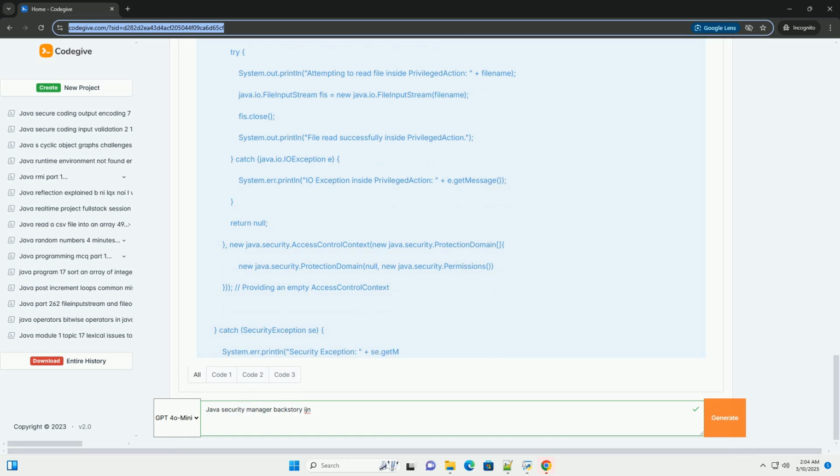Some third-party libraries may not be fully compatible with the security manager. They might make assumptions about privileges that are not valid when the security manager is enabled. Maintaining policy files. Keeping the security policy file up to date can be challenging, as your application evolves and new libraries are added. 8. Conclusion.